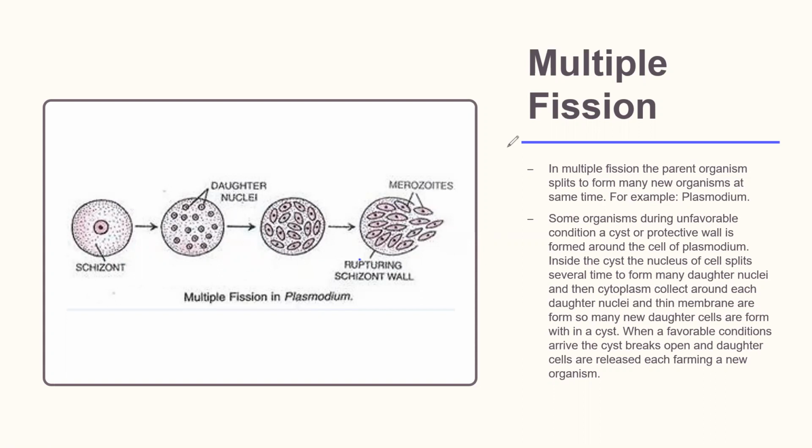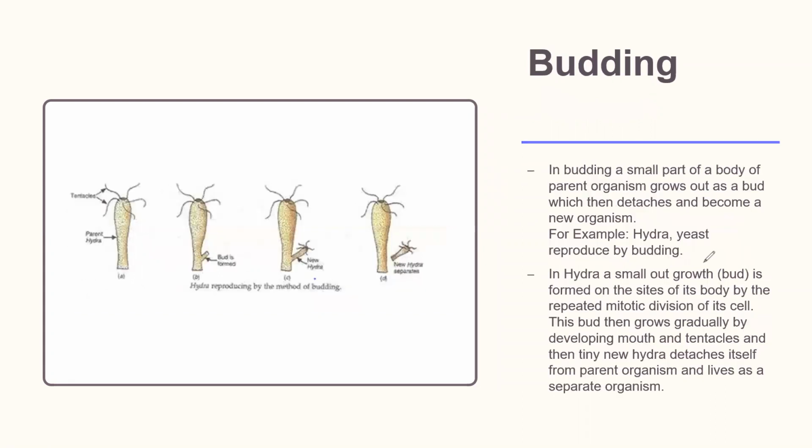So many daughter cells are formed at the end of this process within the cyst. When a favorable condition arrives, the cyst breaks up and daughter cells are released, each forming a new organism.